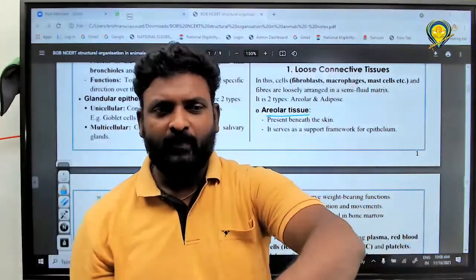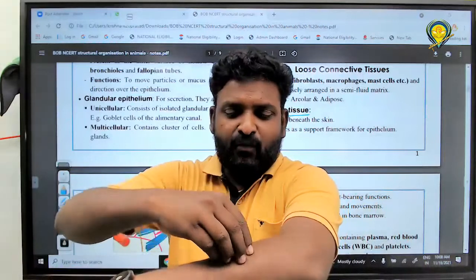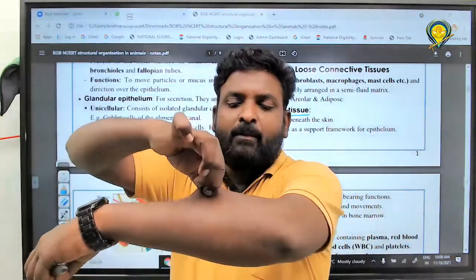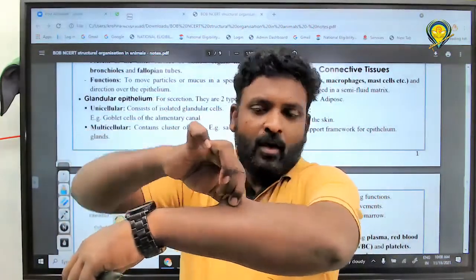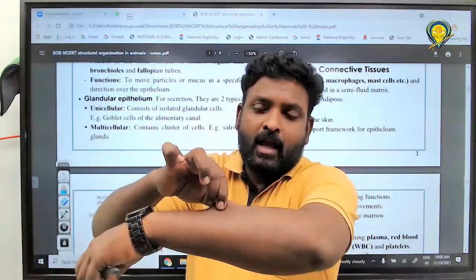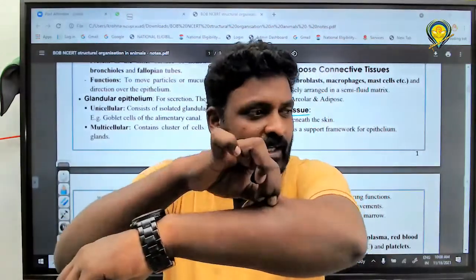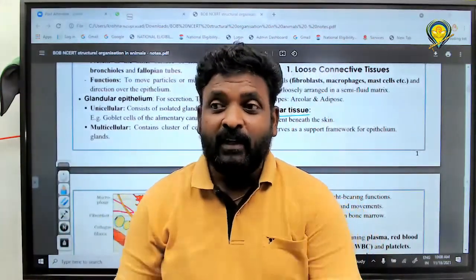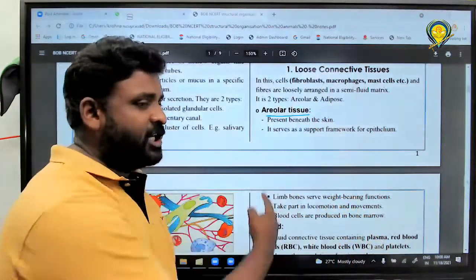Listen to me. This is the skin. If I'm pulling like this, only skin comes out, or along with skin, tissue also comes out, like even muscle also comes. You know why? Because skin is connected to muscle by the tissue called areolar tissue.